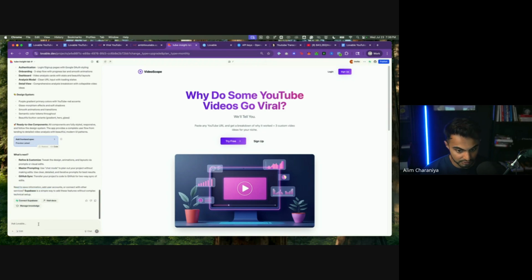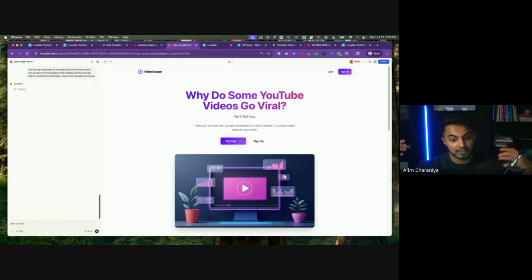But first I want to tell it to link the sign up button to the sign up flow and make sure I can access all of the pages of the website without any API calls or backend functionality. I want a full clickable prototype. I like doing this first to make sure that all of the screens are actually assembled correctly. Then once I know that the screens are assembled correctly, I'll go back and start wiring up the backend logic. That's when I give it the Supabase connection and start wiring up the APIs. But the first step of everything is to just make sure that I have a full clickable prototype that actually works. Okay.